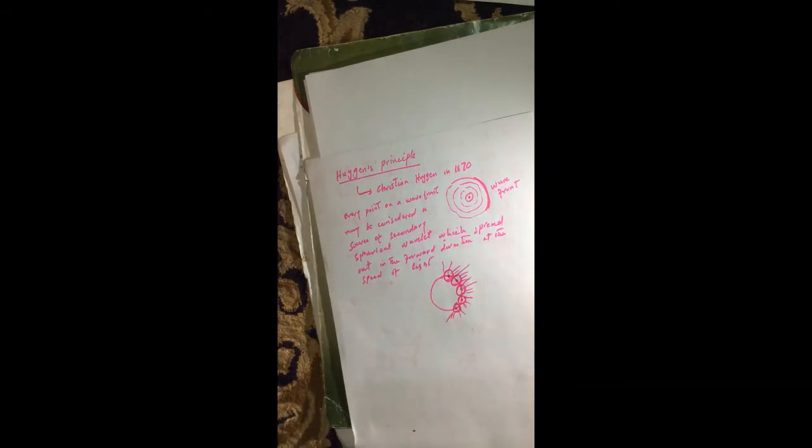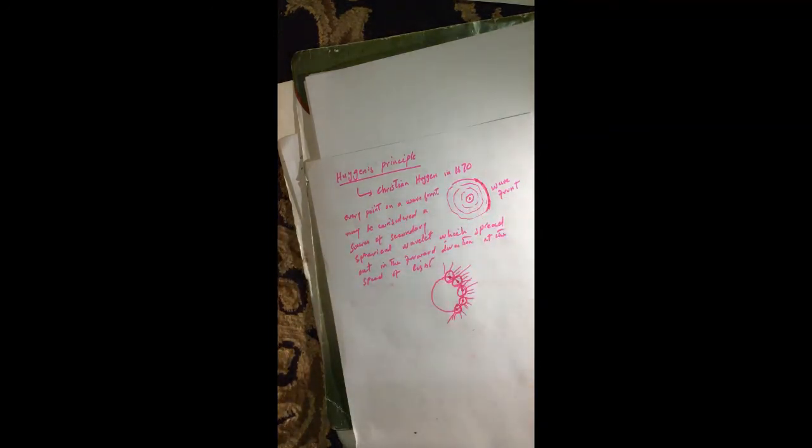This is Huygens' principle. Every point on this wavefront becomes a source of secondary spherical wavelets, meaning a source of light, which spreads in the forward direction.